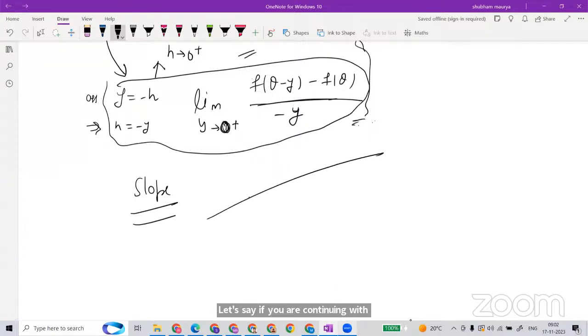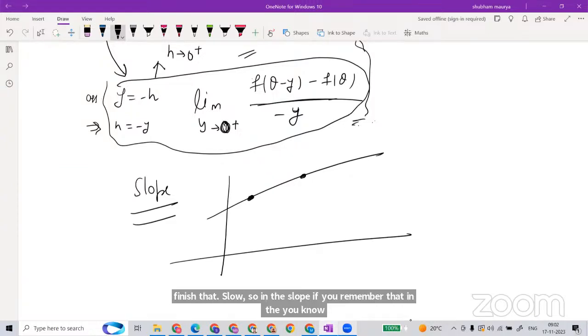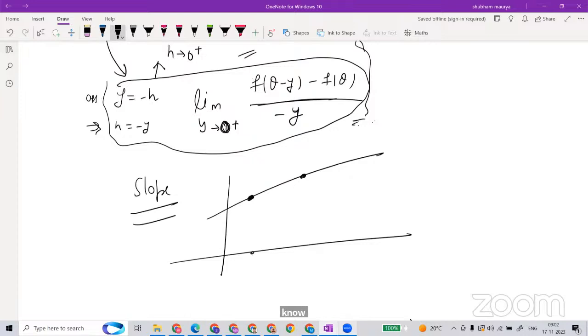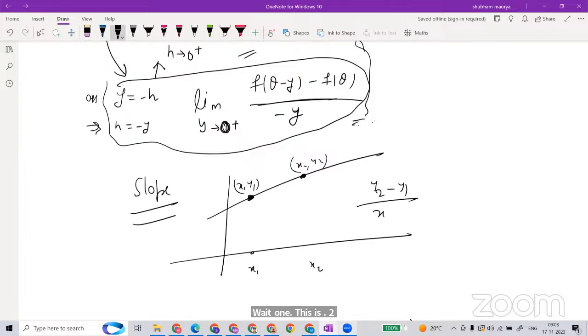In the definition of slope, if you remember, this is x1, this is x2. This point is x1, y1 and this is x2, y2. So what is the slope? y2 minus y1 upon x2 minus x1, right? This line is nothing but a function. How do you write it? y is equal to that line, you can think f of x is equal to that expression.